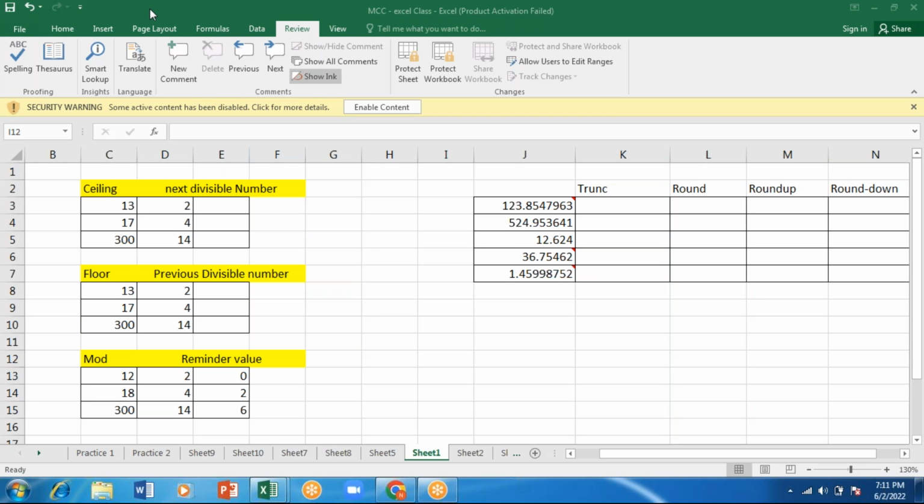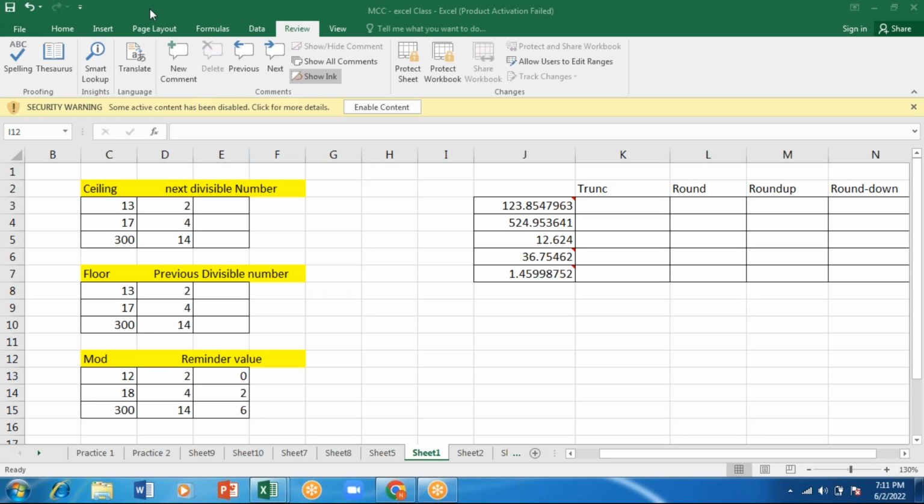F2 is to edit the cell, no, ma'am? Only F2 is to edit the cell. Shift plus F2 is to insert a comment. If you press only F2, you can edit the cell. If you press Shift plus F2, then you will be inserting a comment.